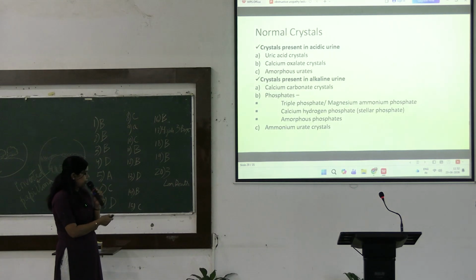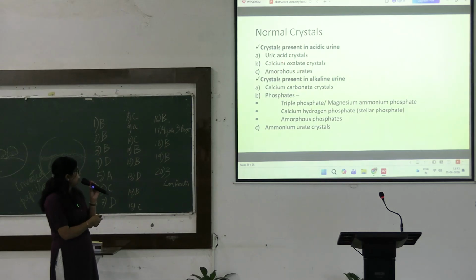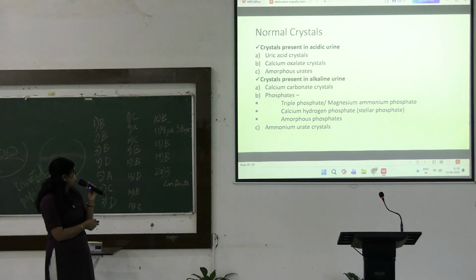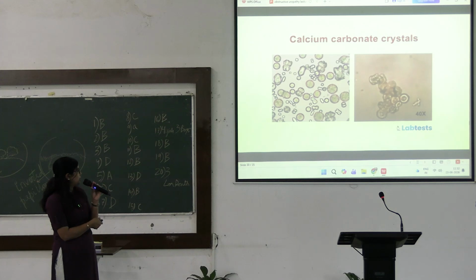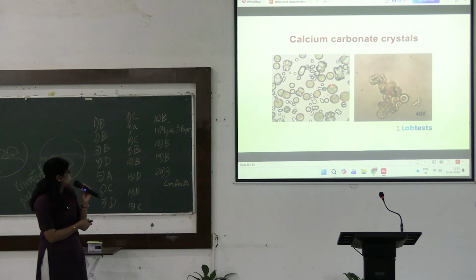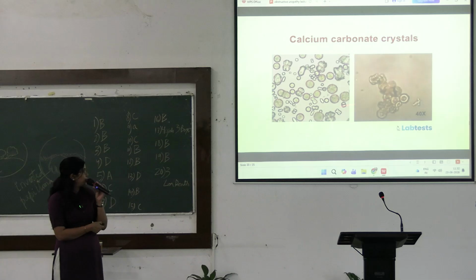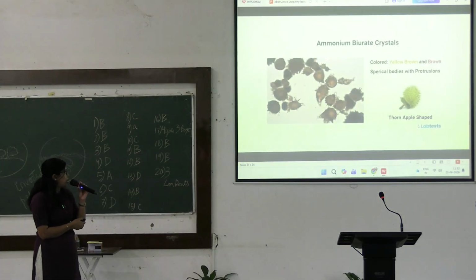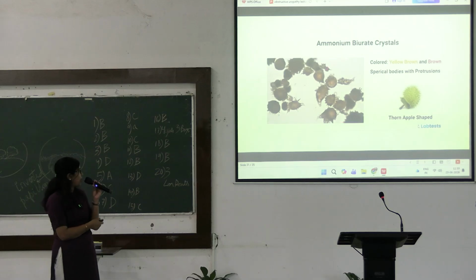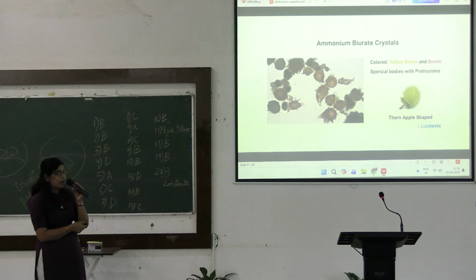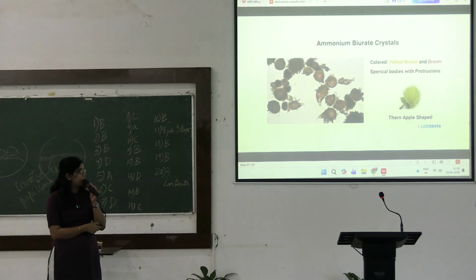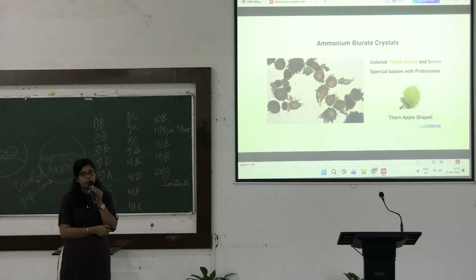Among these, I have already shown you the picture of calcium oxalate crystal, uric acid crystal, and triple phosphate crystal. So now I will show the picture of calcium carbonate crystals. Here some of these crystals are dumbbell shaped and some of them are round. Next, coming to the ammonium urate crystals or the biurate crystals. These crystals have a brownish yellow color, and they are basically spherical bodies with a thorn apple appearance.